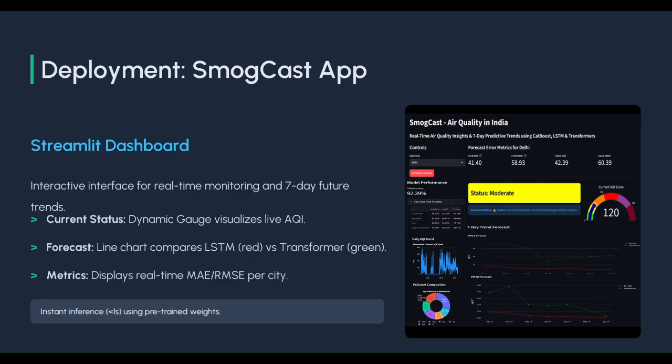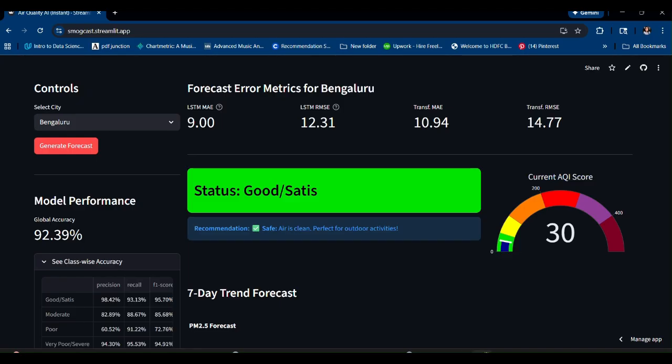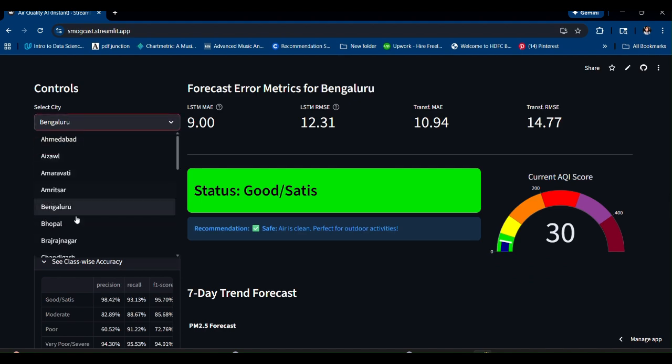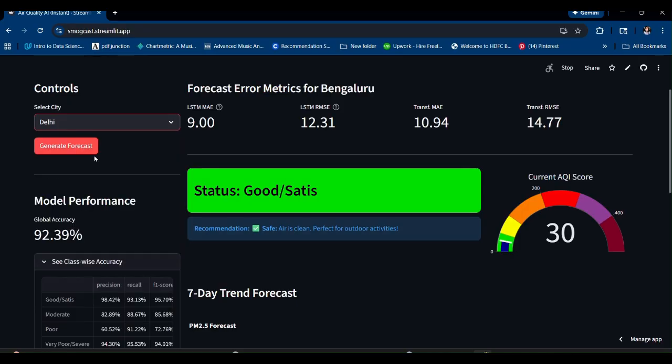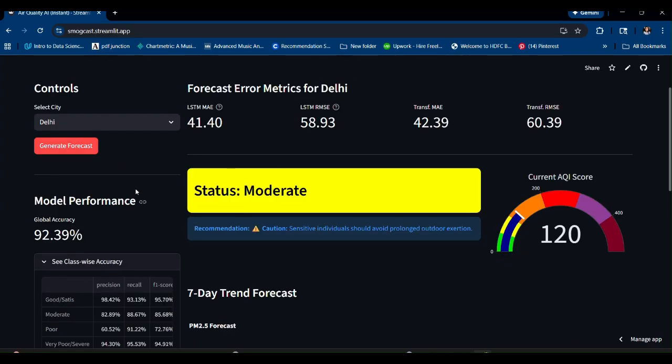So this is my deployment of my Smogcast app. It is an interactive real-time monitoring app, and it consists of different plots which can help us understand it better. So I'll just share that. You just have to go here and select a city. For example, right now I was checking for Bangalore, so let's check again. Let's take Delhi. It will change its stats based on the city you select.